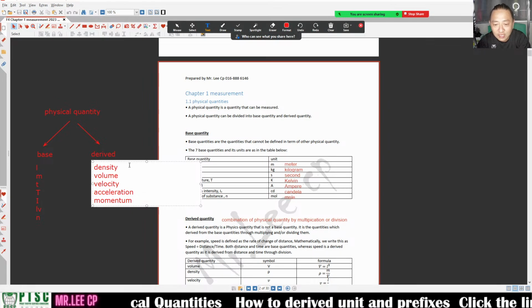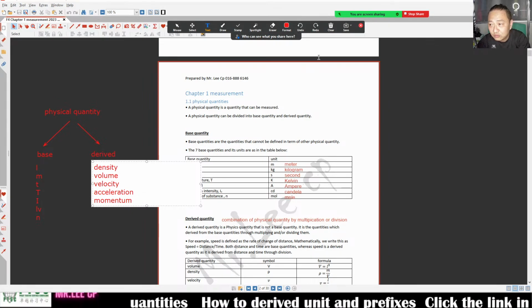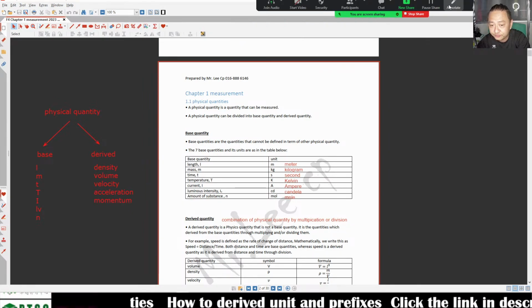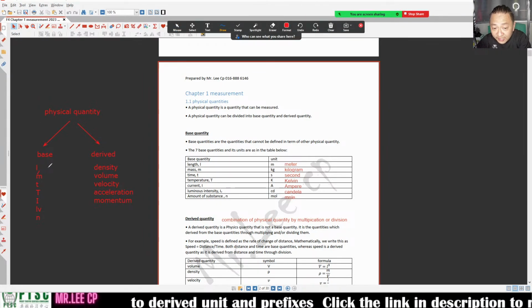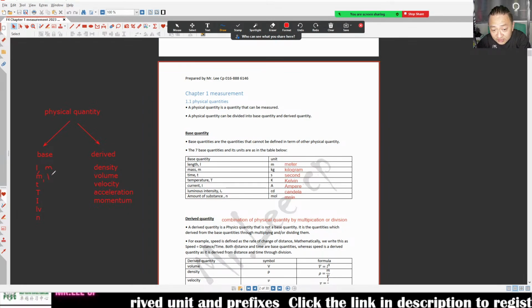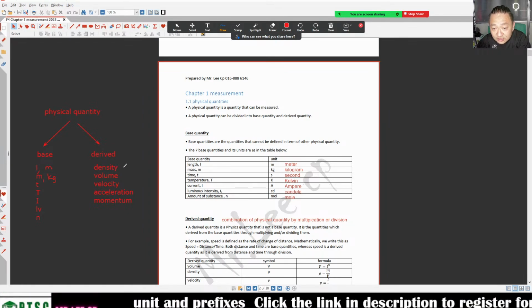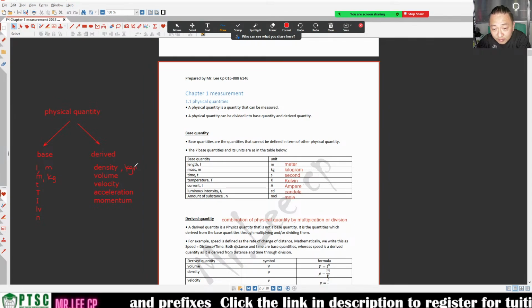For this one you can see the unit is the base quantity. Length is in meter only. The mass is in kg only. So density is kgm minus 3.